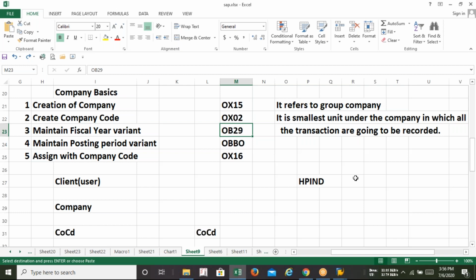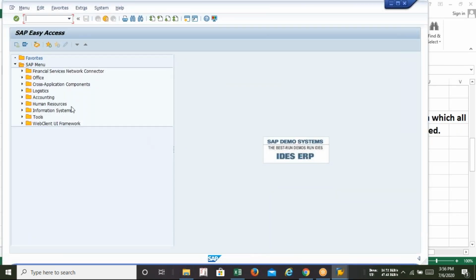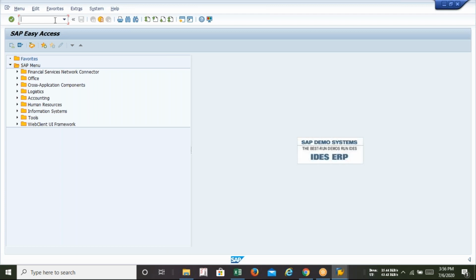So right now, after creation of the company code and the group company, we need to decide or select our fiscal year variant. The T code is very simple, it's OB29. So we know where to use it: the SAP Easy Access menu. I'll enter this and press enter.